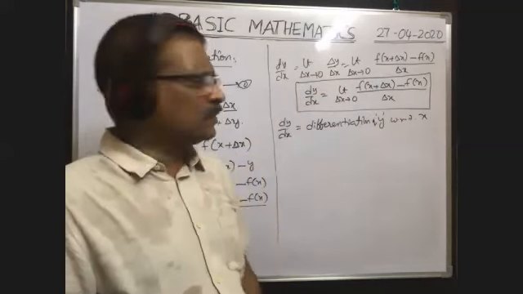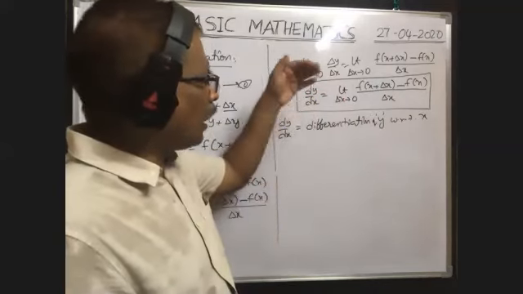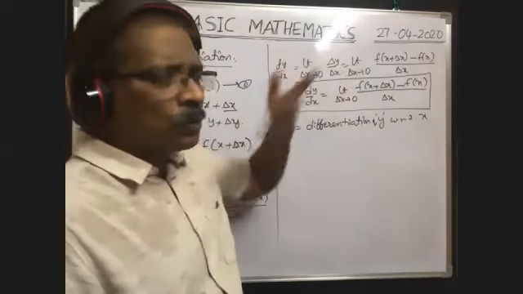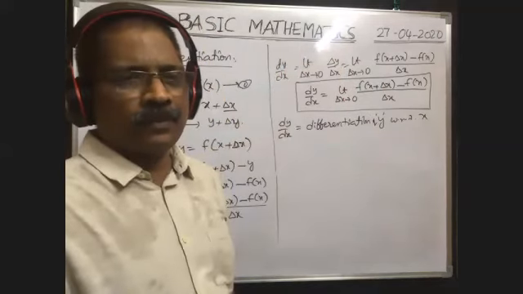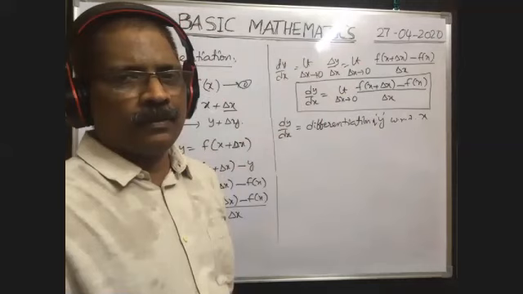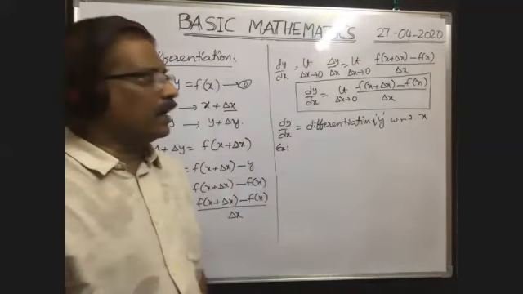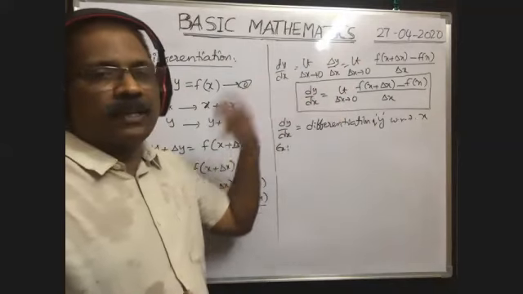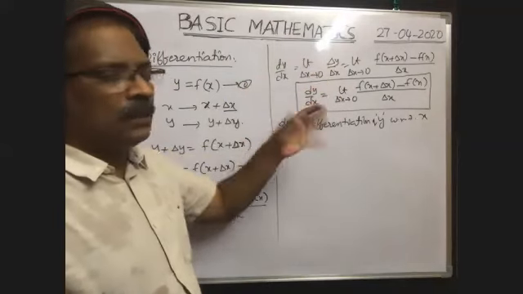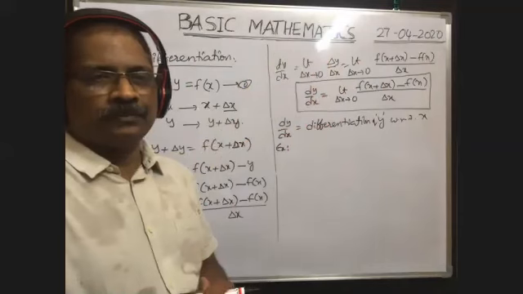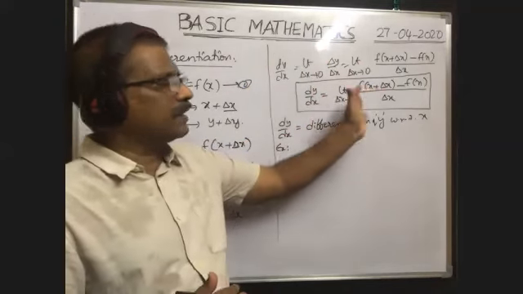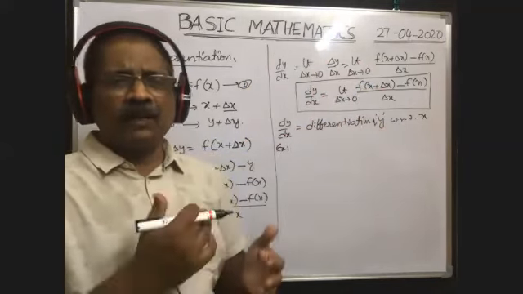Okay, now how can we apply this to our physics? That is important. Now I will explain one example so that you can understand very easily and know the use of this method. If we see it directly like this, f of x plus delta x minus f of x, we are unable to understand.